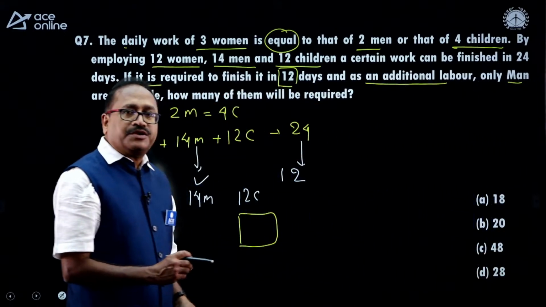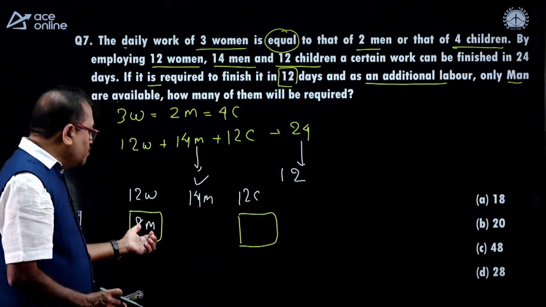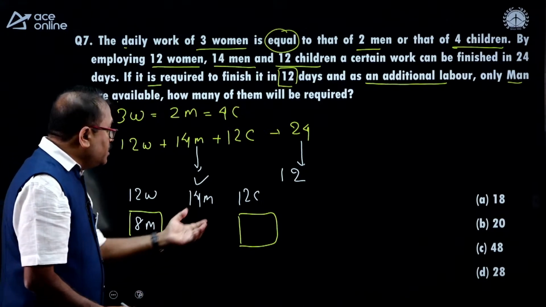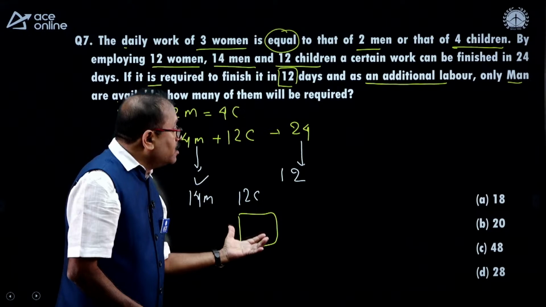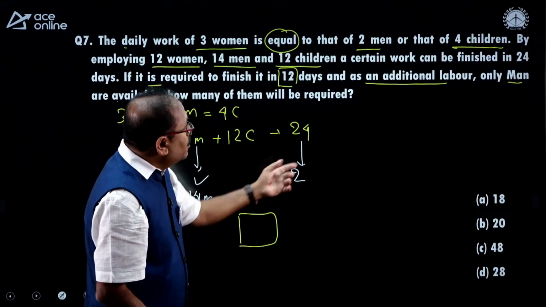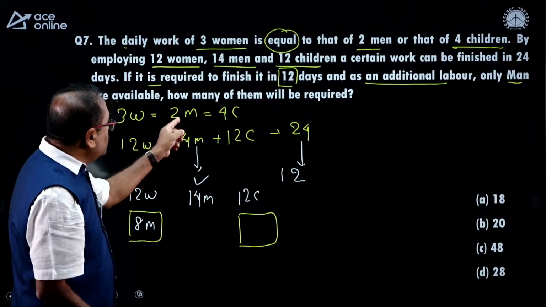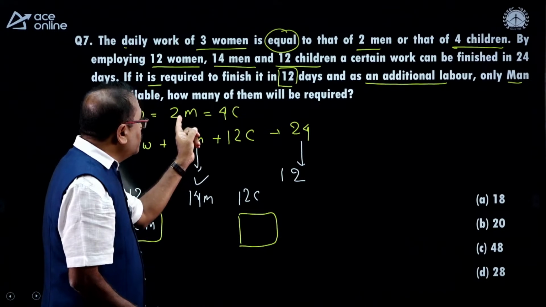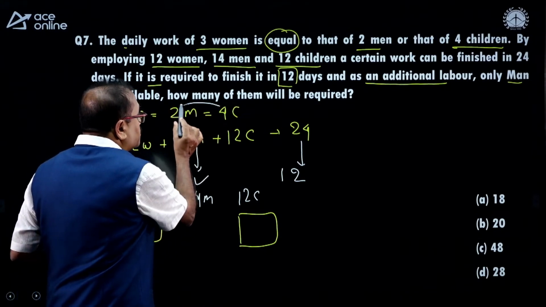He said 28. Okay. So here 12 women equal to 8 men, and here I don't have the children to engage them. Only men are required. So then I know that 2 men are equal to 4 children. That means 4 children is equal to half of the men.